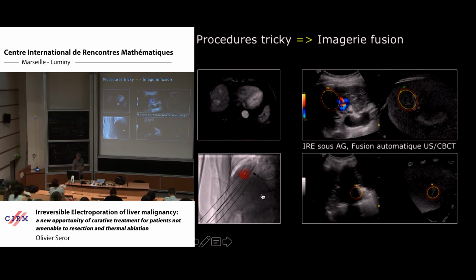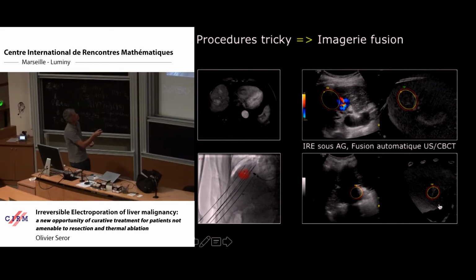We can also use ultrasound, and I'm sorry, but here the video doesn't work, but we can fuse, for example, pre-therapeutic MRI or pre-therapeutic CBCT acquisition and co-register ultrasound imaging, delimit the tumor and display it on both imaging modalities during the procedure, and insert the electrode using this image and at the same time the ultrasound image.